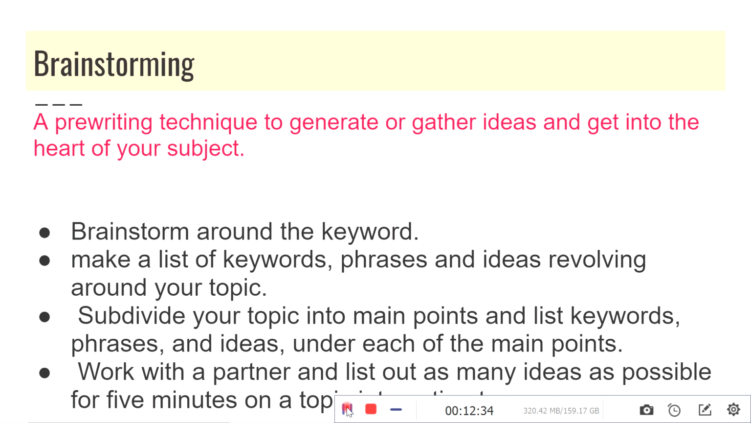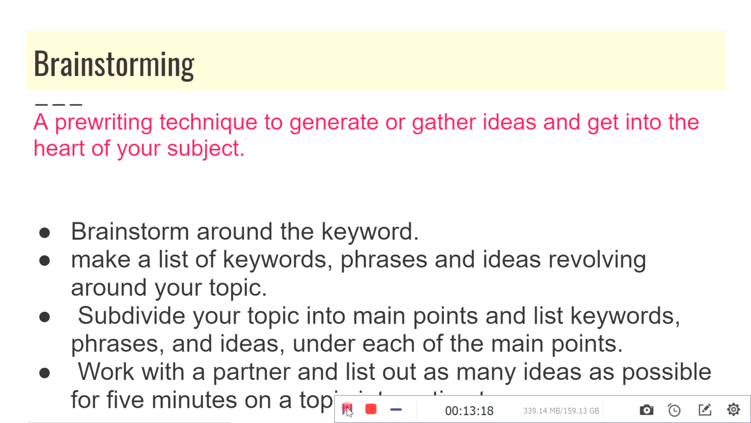So in brainstorming, we are actually thinking about the topic. We will write down or think about the keyword, and we will make a list of phrases or ideas revolving around your topic, keywords, etc. So we will think about all those things that are connected to your topic. Now subdivide your topic into main points and list keywords, phrases, and ideas under each of the main points. So the ideas that we got after thinking or brainstorming, those ideas we will separate into certain paragraphs or certain